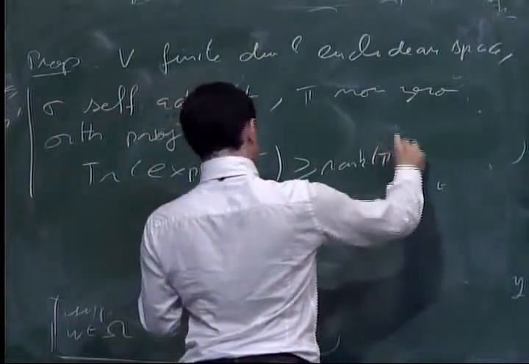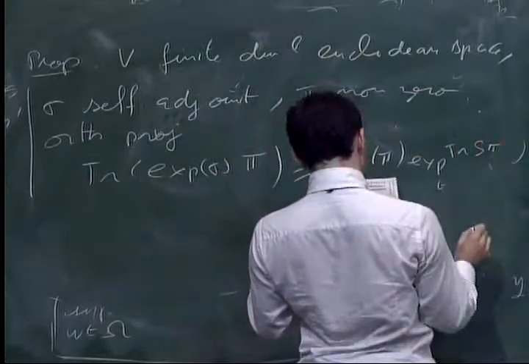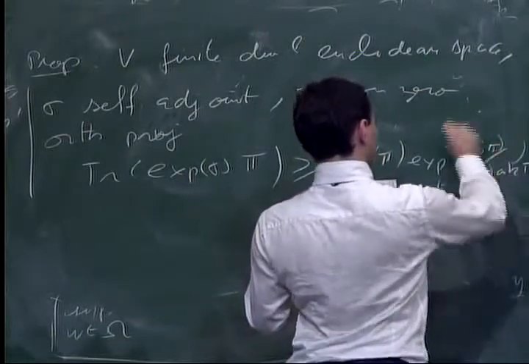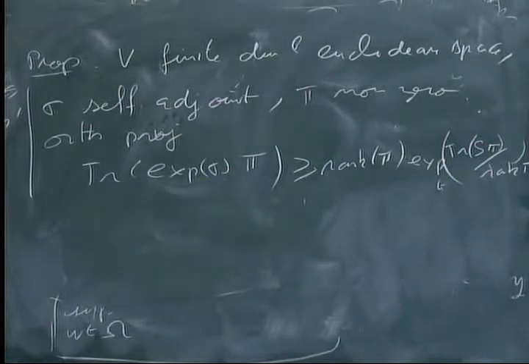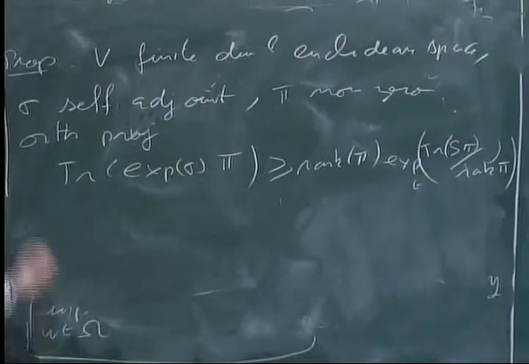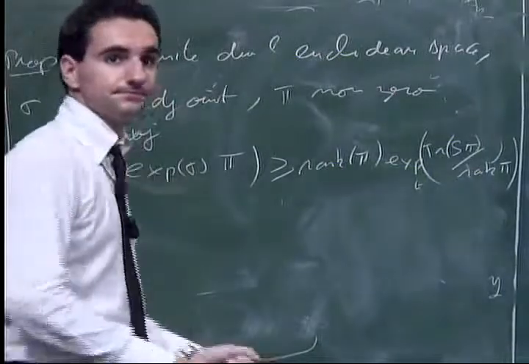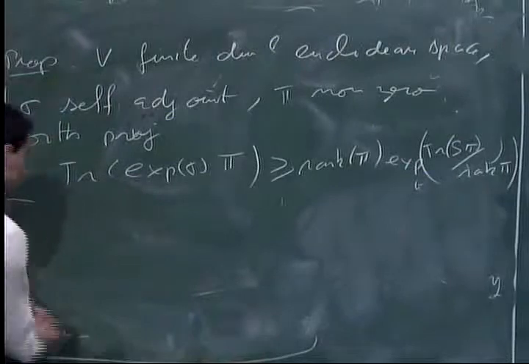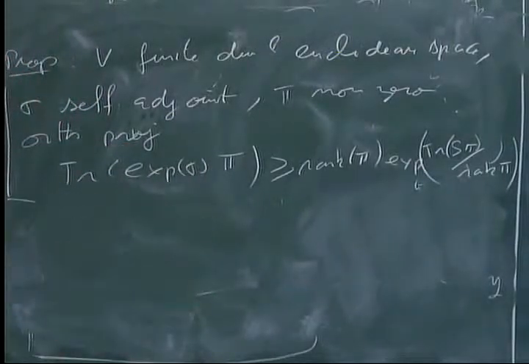is at least rank of P times exponential of the trace of sigma on P over the rank of P. So I use this with P a projector associated to the eigenspaces of S. On using it the right way, we get what we need. Actually, the projection onto the centralizer can be expressed as some good trace operators.